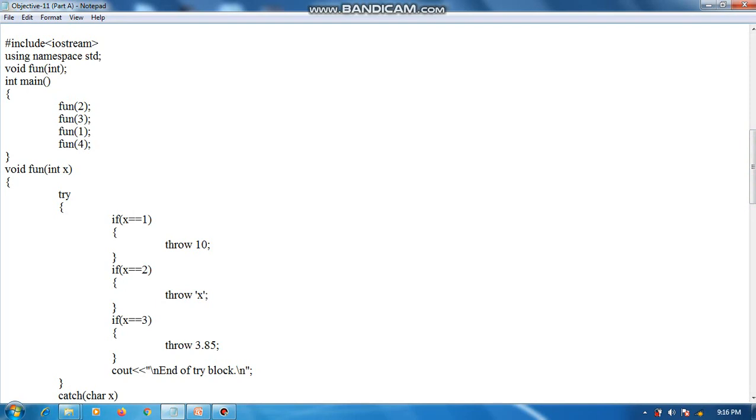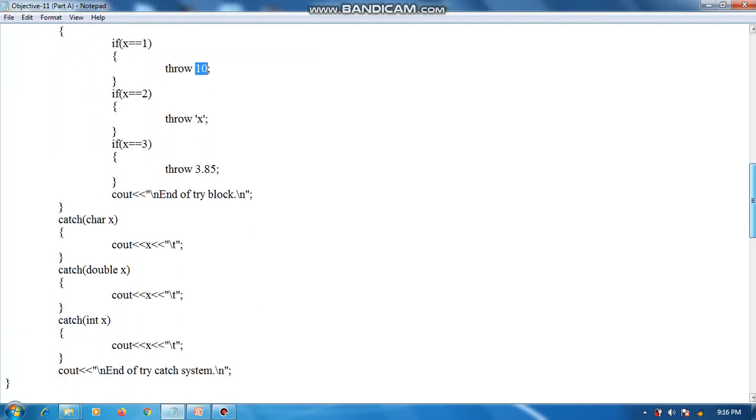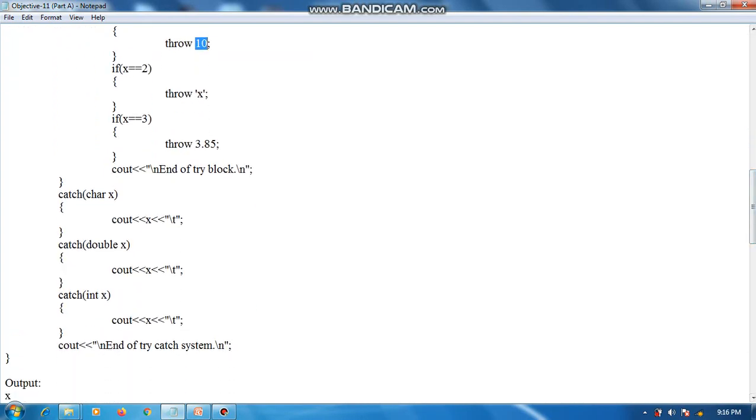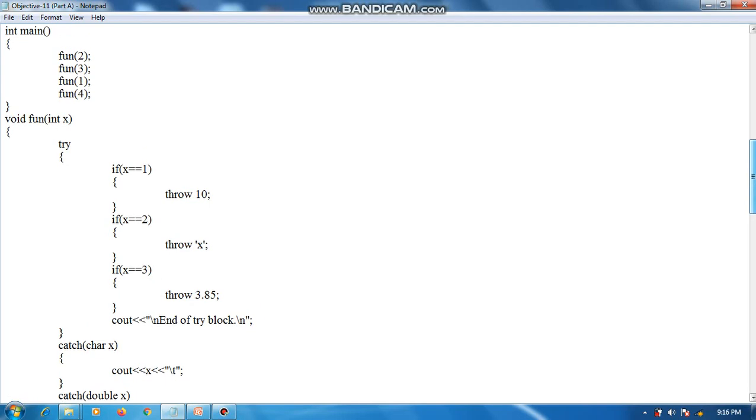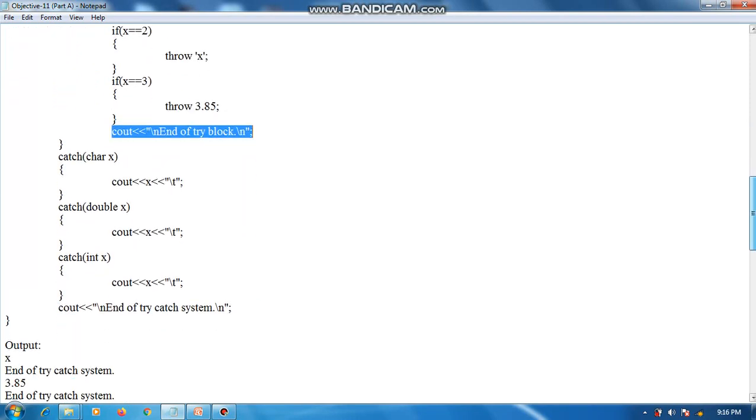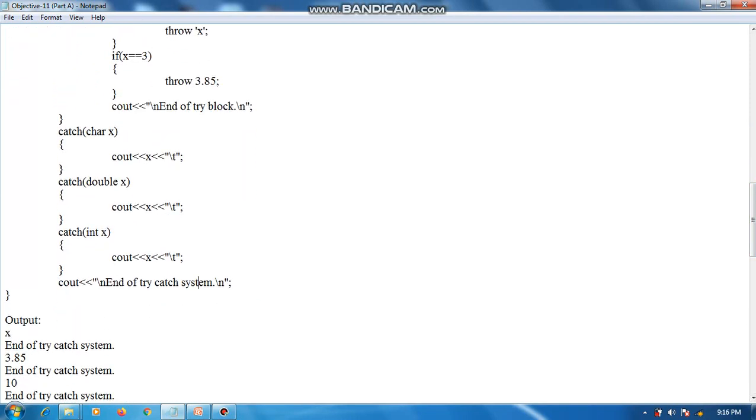Then again the compiler goes to main, and function fun is called with 1. In the try block, if x is equal to 1, this is true. An integer type of exception is thrown, and it is caught by this catch block because it contains int. So the integer exception will be displayed as the output. Then the end of try catch system will be the output. Then fun with 4: there is no value 4 for x, so there is no matching if statement. The compiler will simply read to the end of the try block, and this will be the output. Then end of try catch system. This is how the program will work.